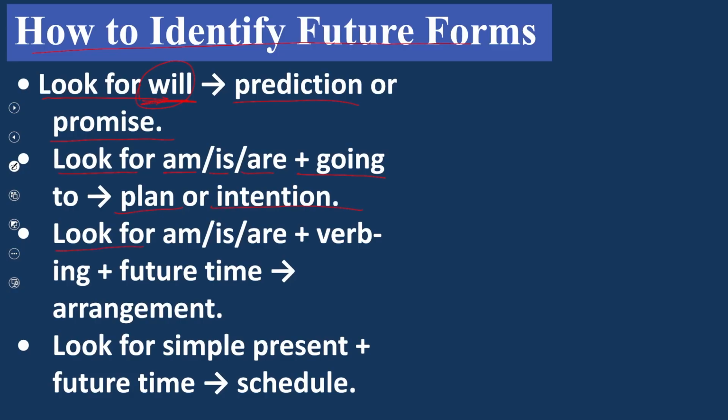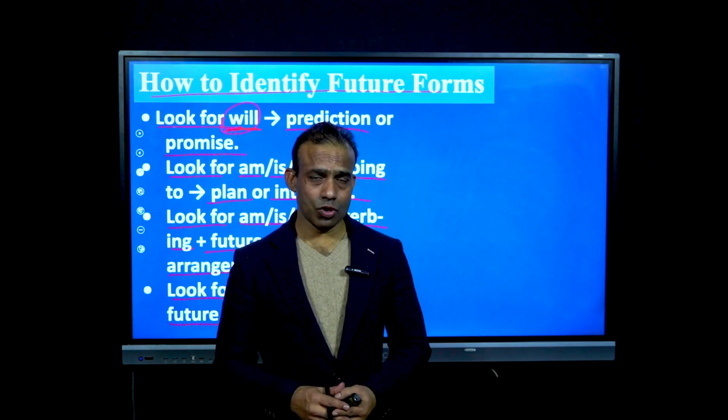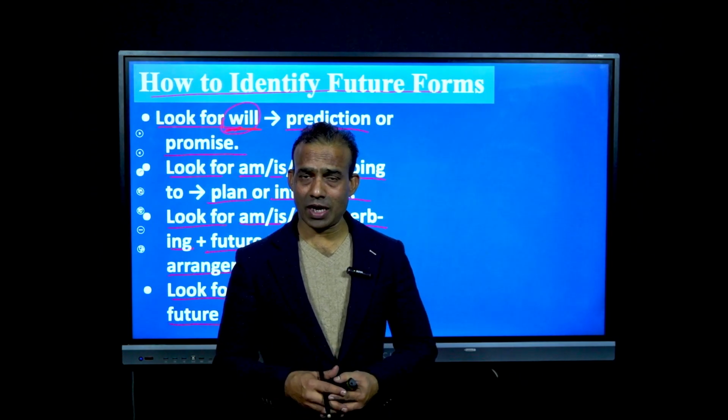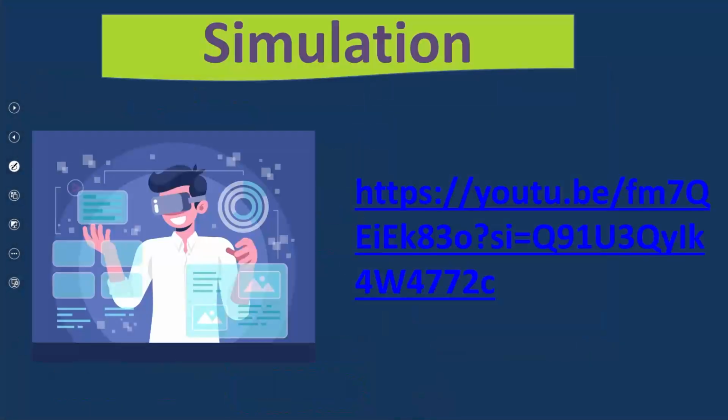Look for am, is, are, verb-ing form, and future time: it is used for future arrangements. Look for simple present with future time, which means schedules. This is the simplest formula to identify future forms. So, dear learners, I hope you have learned all these formulas for identifying the future forms. Now, move to the next stage.